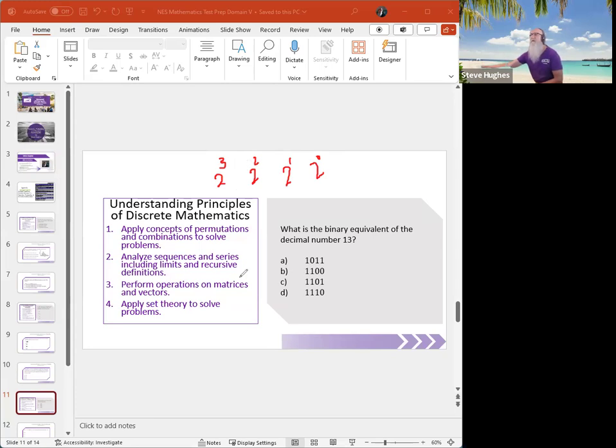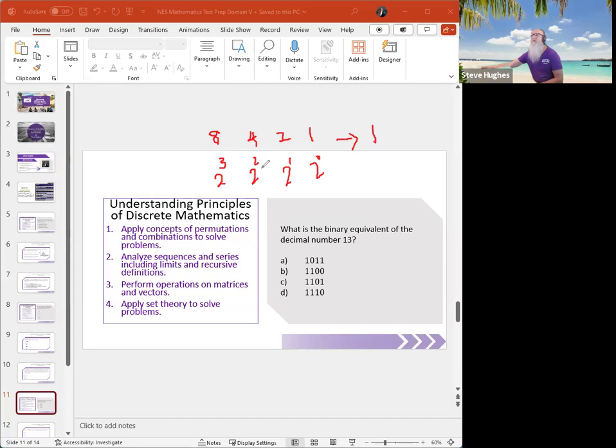So 2 cubed is what? 2 cubed is 8. 2 squared is 4. 2 to the first power is 2. 2 to the 0 power is 1. All right, now what we need to do is go down through here and count and see how it works out, okay? So I want to find the powers that add up to 13. That's what I'm doing. Now notice, I have 1, 2 to the power of 3 right here. That's 1, all right?